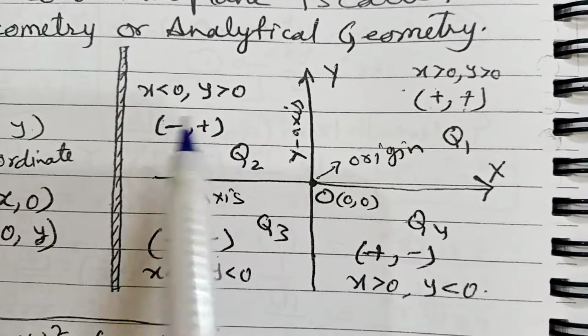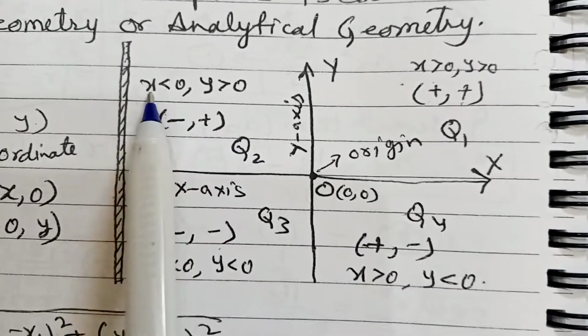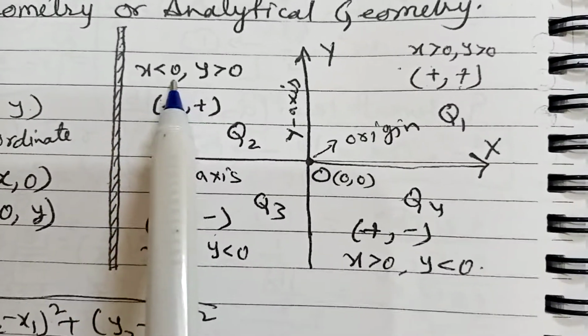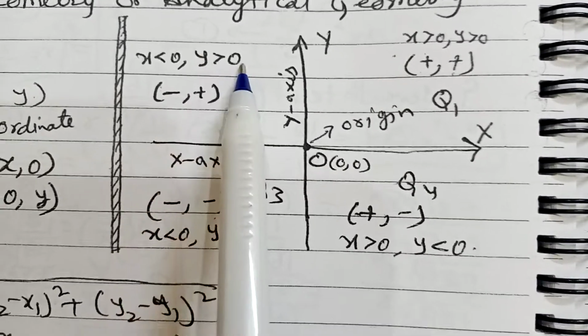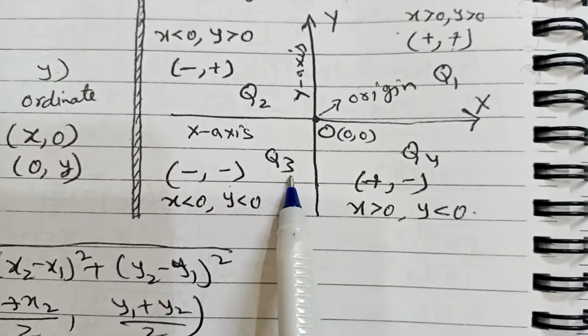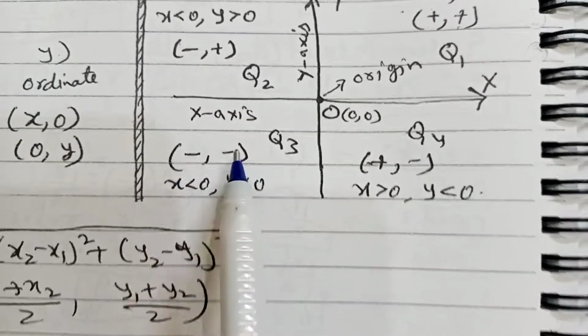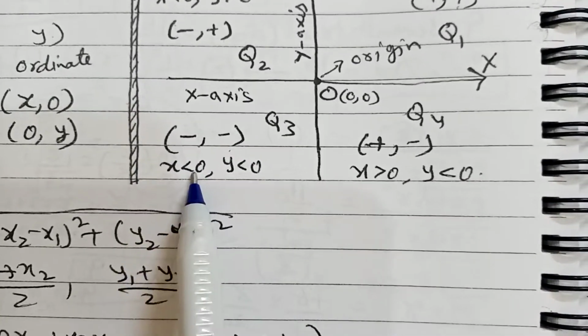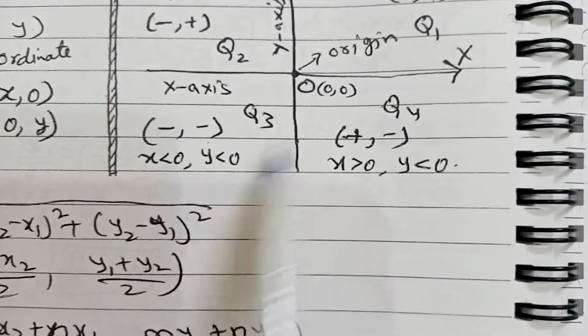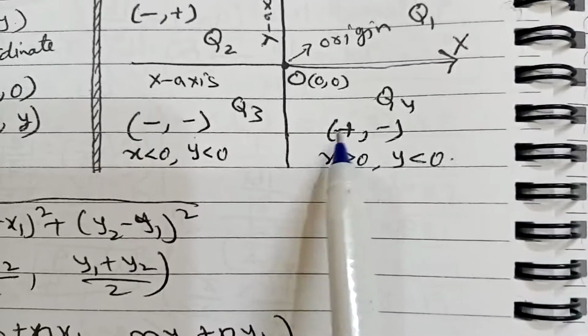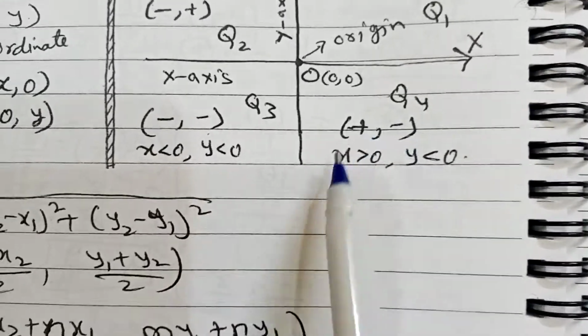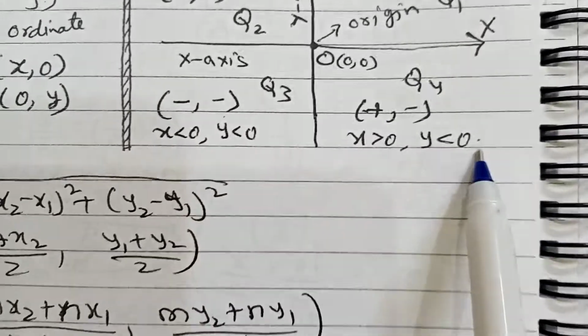In Q2 (−, +) means x less than 0, y greater than 0. In Q3 (−, −) means x less than 0, y less than 0. Q4 (+, −) means x greater than 0, y less than 0.